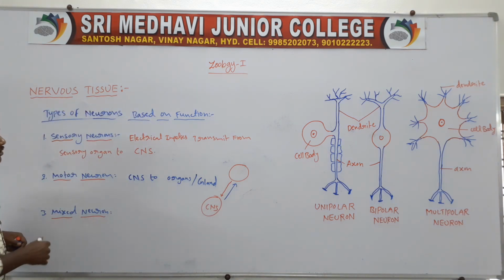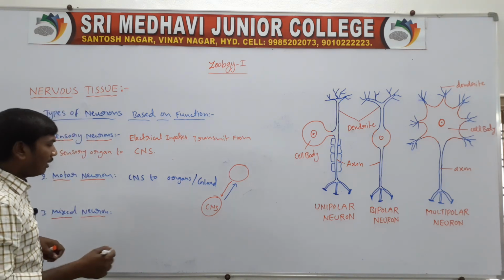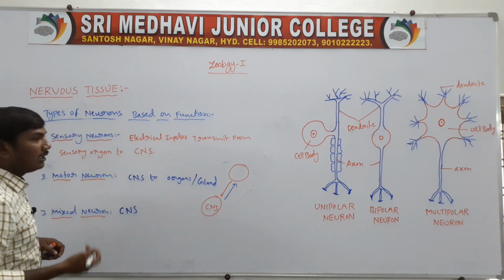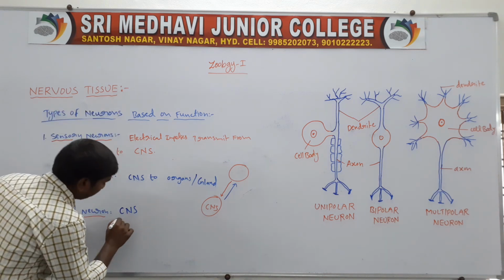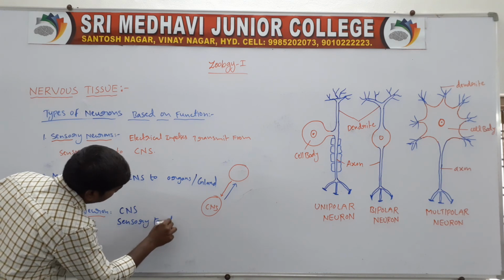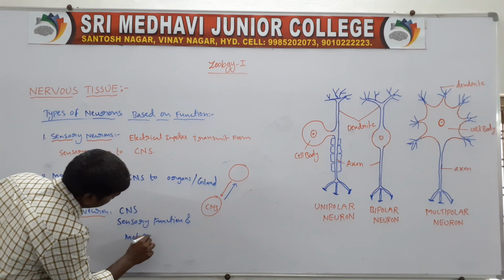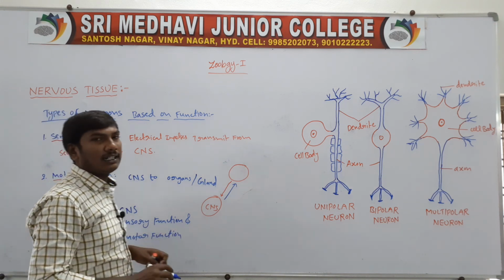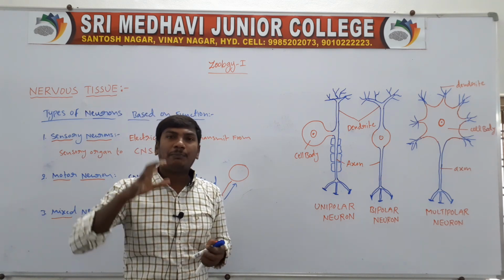Third one, mixed neurons. The mixed neurons are present in the central nervous system. They have two functions, sensory function and motor function. So these are the types of neurons based on the function.